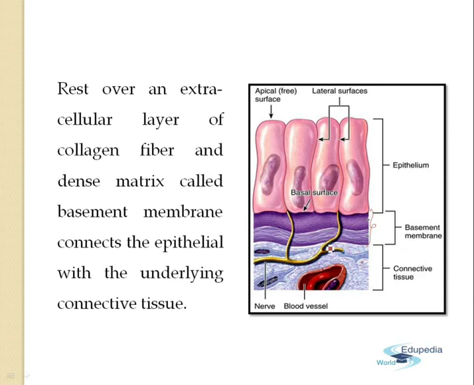Now what does the connective tissue do? You can see the capillaries here. The epithelial tissue requires blood transport, and the connective tissue provides the blood as well as the nutrition to the epithelial tissues. Fine. So this is the basic structure of the epithelial tissue, and you are always going to find the epithelial tissue on the basement membrane. This basement membrane connects it with the connective tissue. As you can see, these are the blood vessels and the arteries found here.